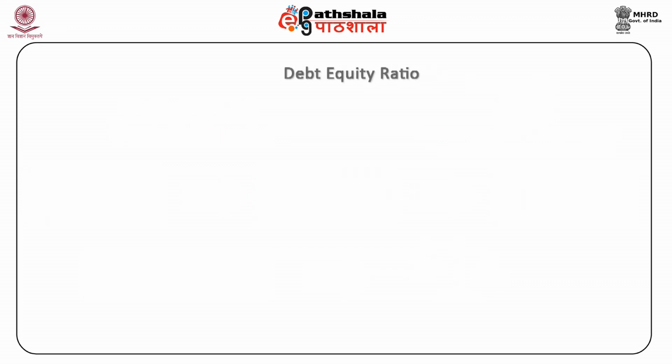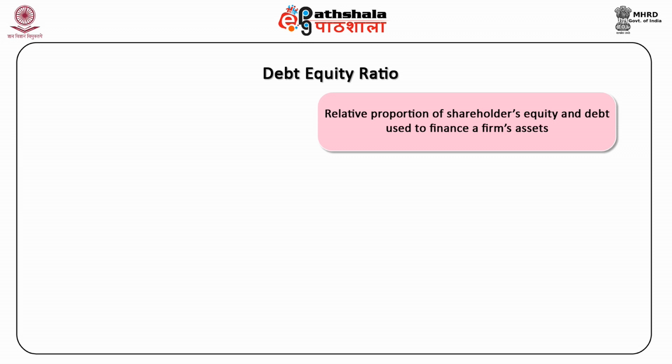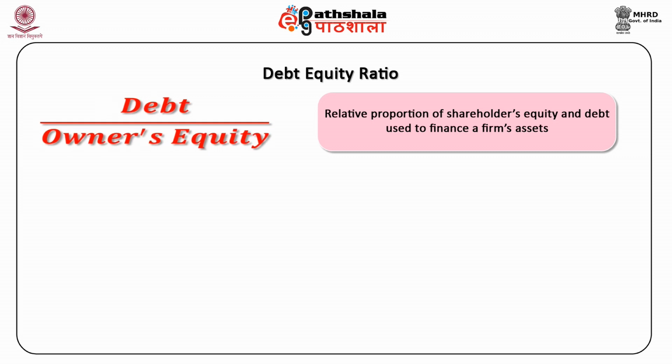Debt equity ratio. It is a financial ratio indicating the relative proportion of shareholders' equity and debt used to finance the firm's assets. Debt to equity ratio is equal to debt upon shareholders' or owner's equity. It can also be measured in terms of book values or market values.